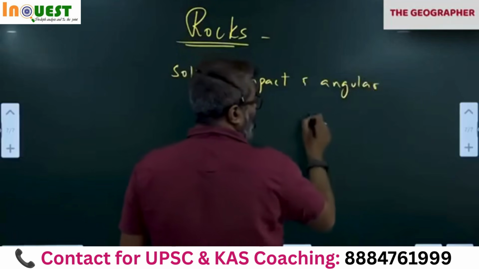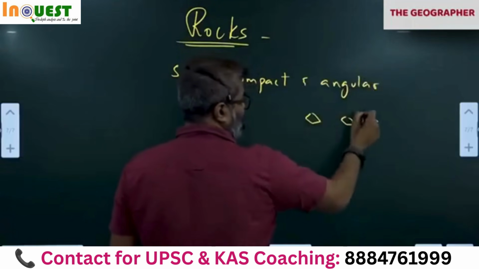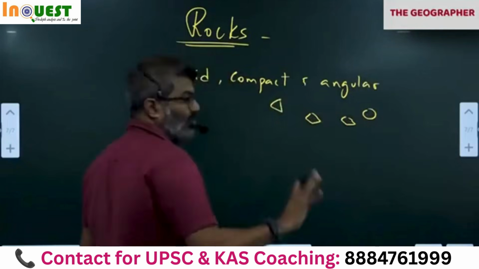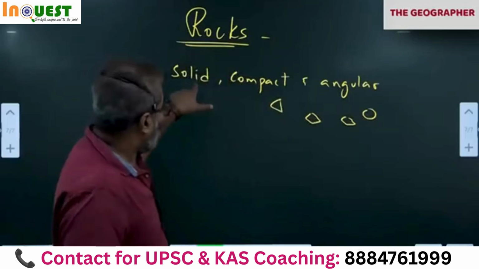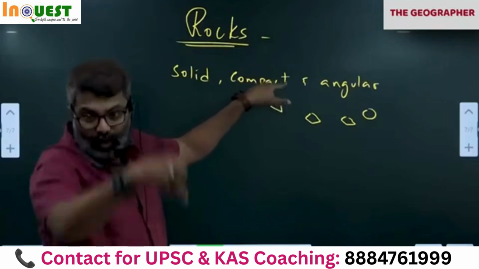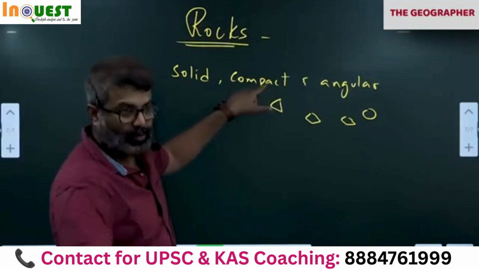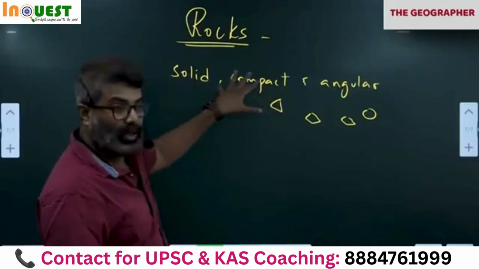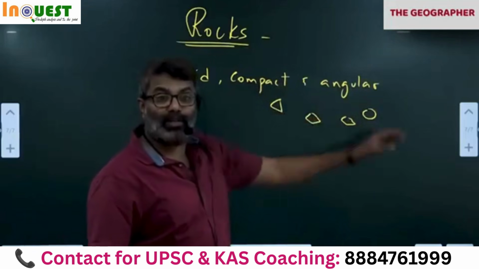Angular in shape. Angular means they have different shapes like this. Like this. They come in different shapes. They are solid. Compact means they are dense. If you put them in water, they will go down, almost all rocks except one. So you just remember: solid, compact and angular substance.